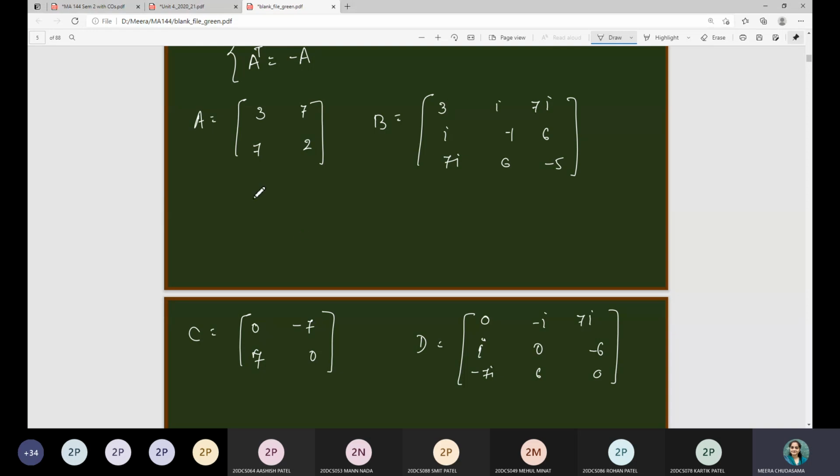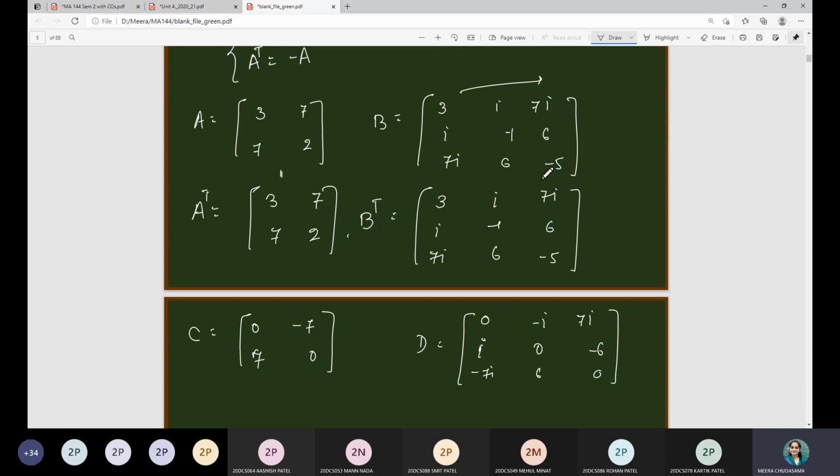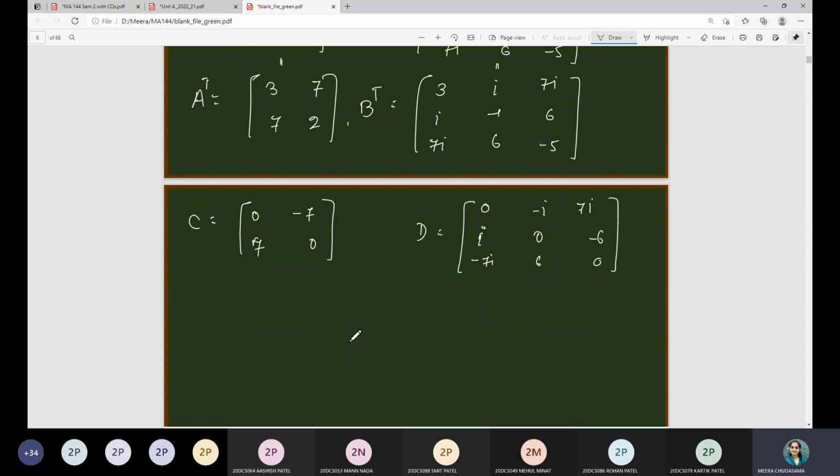So let us see here. If I consider A transpose, this is 3, 7, 7, 2, which is the same as A. Therefore, this is symmetric. If I write B transpose, then I have to write rows as columns. So 3i, 7i, second row i, minus 1, 6, 7i, 6 and minus 5, which is the same as B as well. So B is also a symmetric matrix.